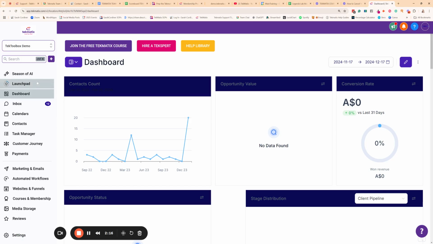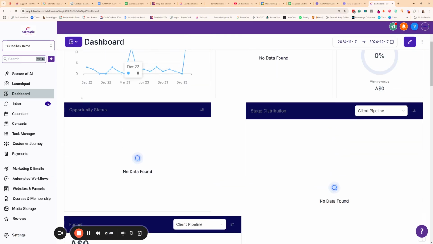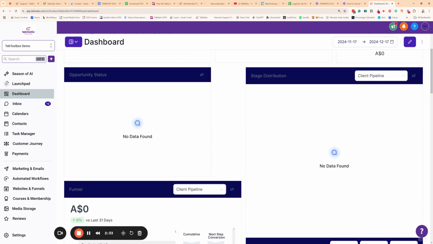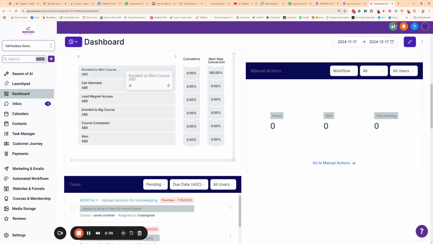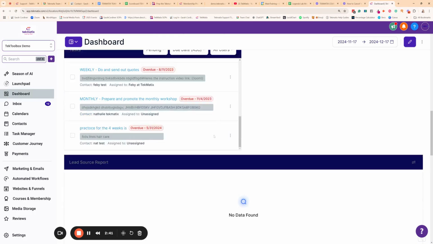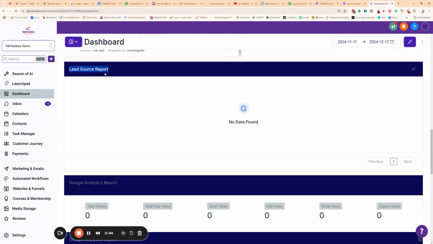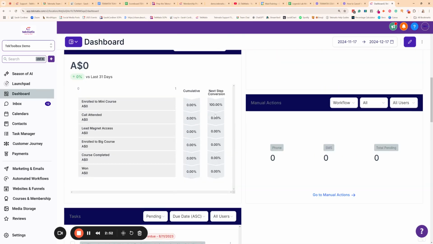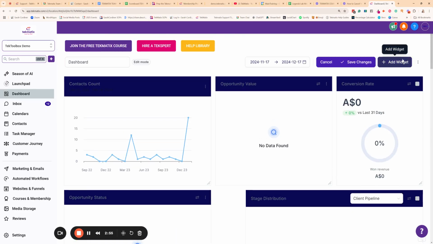Now, when you log into your account, you have here the dashboard. This dashboard, once you've got your system set up properly, will basically show how many contacts you've got, what your conversion rate of your sales is, i.e. how many people are actually buying based on how many leads you've got. It's going to show you all kinds of data based on where people are at in your customer journey, how much money you're making, how each of your funnels are converting, tasks that you might have to do for your team or you have to do, where your leads are actually coming from, like which blog posts or sales pages are bringing in you the most people. And lots more data, which, by the way, you can edit by clicking on the edit dashboard feature.